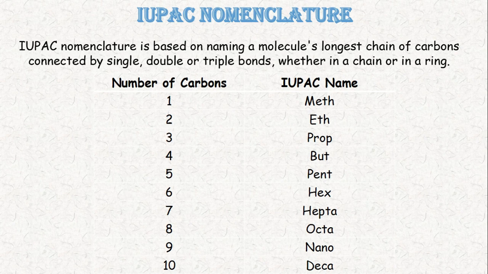that's related to carbon. Here, the common definition which we read is: IUPAC nomenclature is based on naming a molecule's longest chain of carbons connected by single, double, or triple bonds, whether it be in a chain or in a ring. As I already told, you can see chain isomerism and ring isomerism in the isomerism chapter, and there you'll get to know about all this. Here chain means it will be straight, and ring means it will be curved and attached. I have told this in the classification of organic compounds chapter, so you can see that.